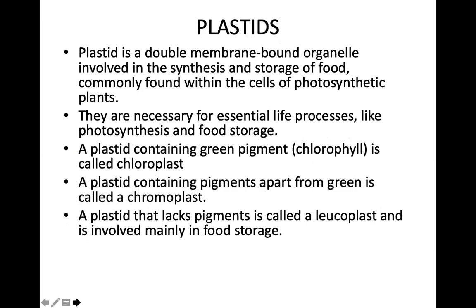Another double membrane organelle is a plastid, and it is found only in a plant cell. The functions are storage of food, synthesis of materials. Plastids are of different types. If a green pigment, that is chlorophyll, is found, it is called a chloroplast. If a plastid contains pigments apart from green, it is called a chromoplast.